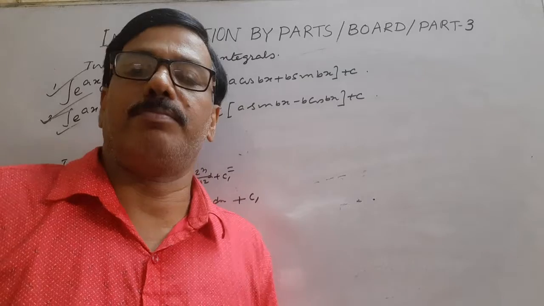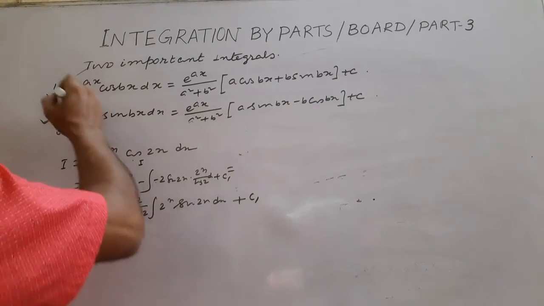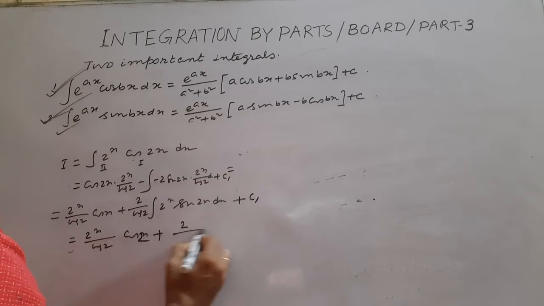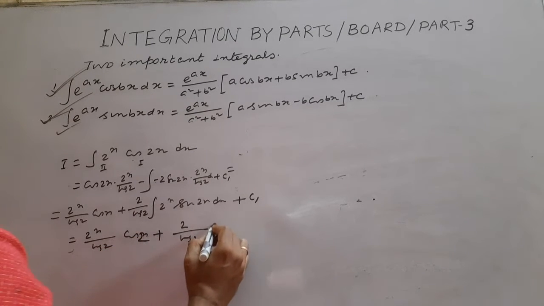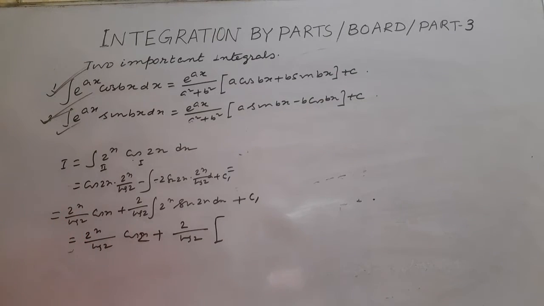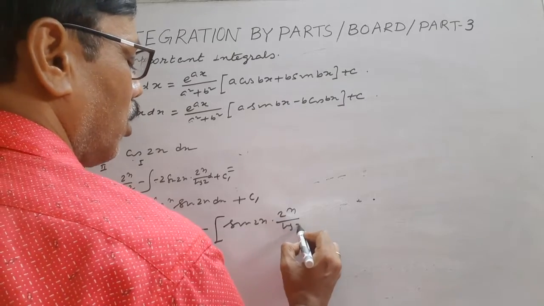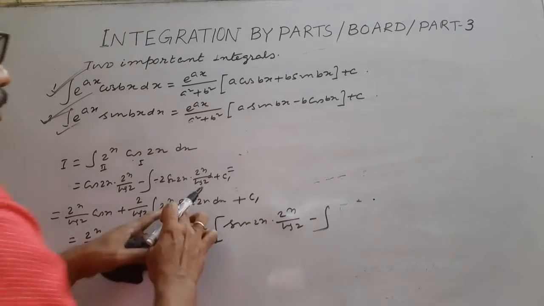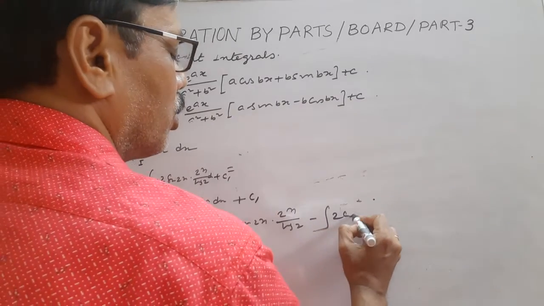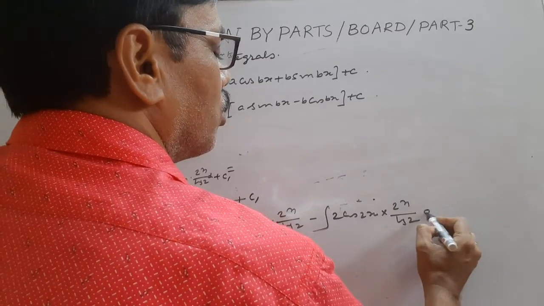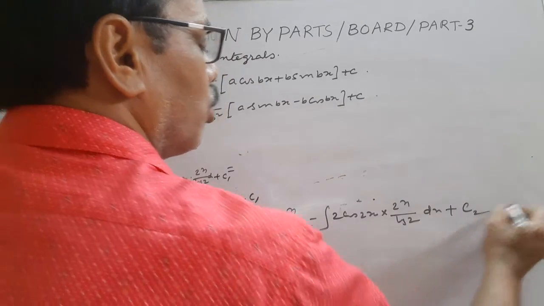So it is exactly the same form as the original one. So 2 to the power x by log 2 cos 2x plus 2 by log 2, again integrated by parts. So sin 2x unchanged, 2 to the power x by log 2, minus integral of derivative of sin 2x, 2 cos 2x, times integration 2 to the power x by log 2 dx, plus c2.